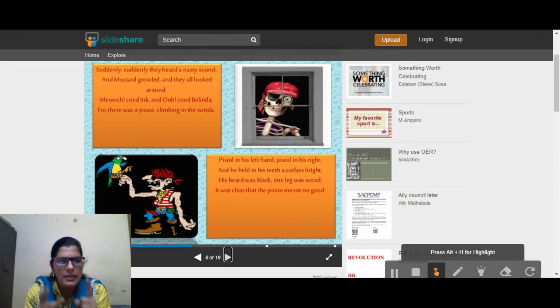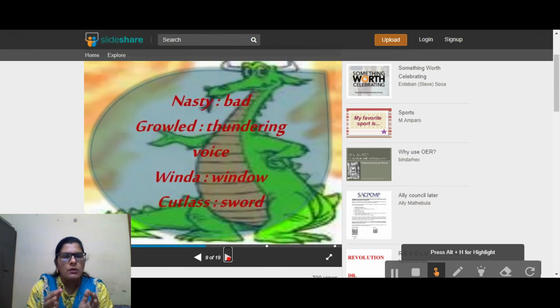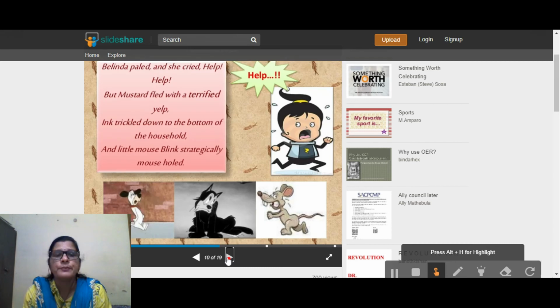And held in his teeth a cutlass bright. What is a cutlass over here? A dagger. Cutlass means a dagger. Meant no good, he has no good intention. He was trying to cut the window bars, cut the window and try to enter. Okay. Now, nasty, bad, growled, thundering. Window refers to window, cutlass refers to a sword or a dagger.